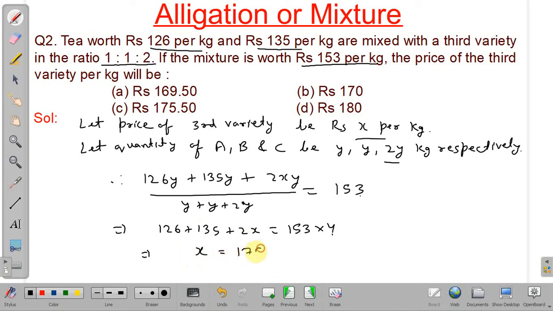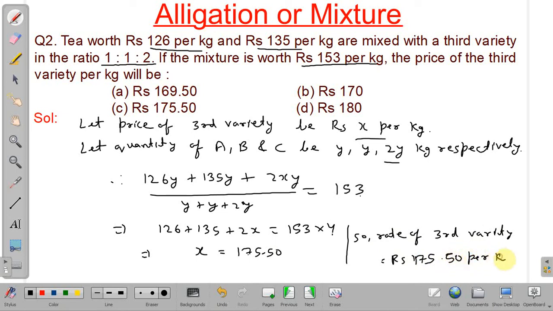So from here, solving this, we will get x equal to 175.50. Okay, so rate of third variety equal to rupees 175.50 per kg. So our answer will be option C.